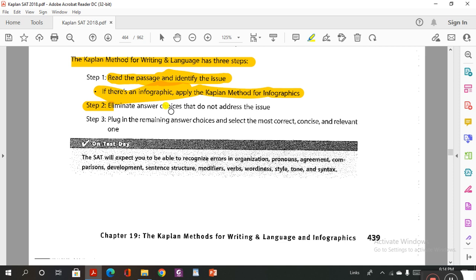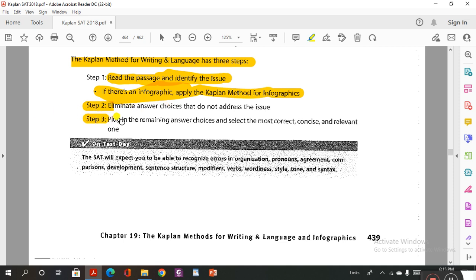If I'm talking about computer problems, internet, technologies, and there are answers related to something like a love story, or teaching, and something like that, all of these do not address the issue.